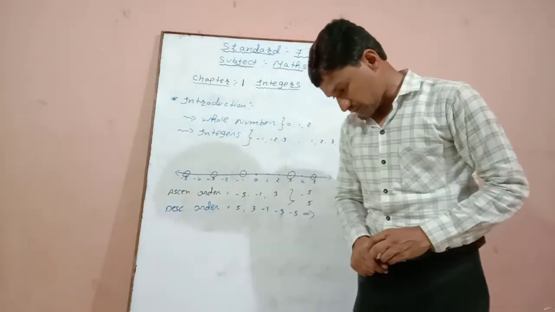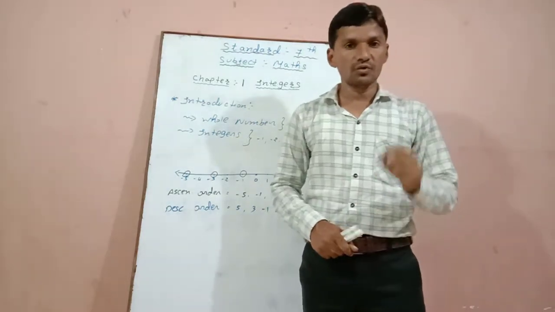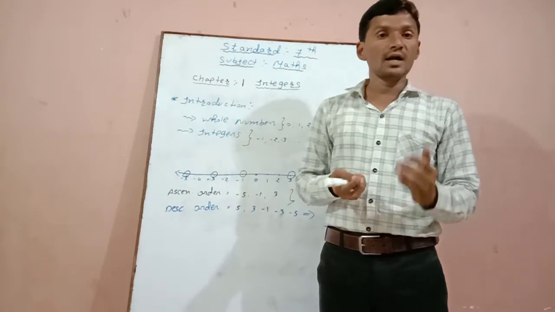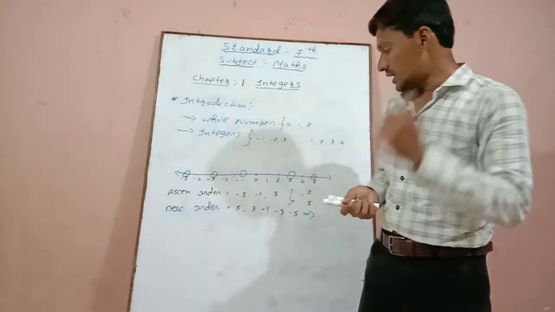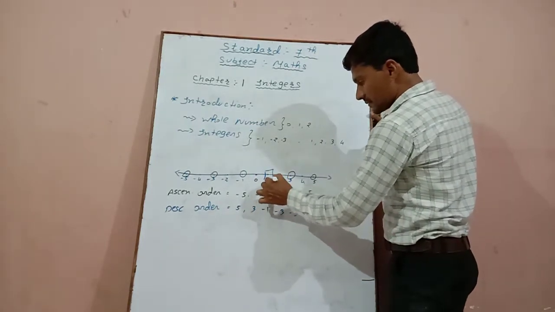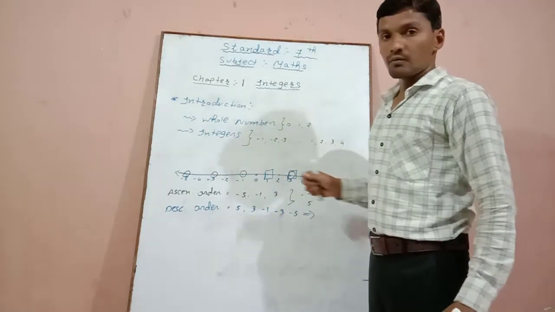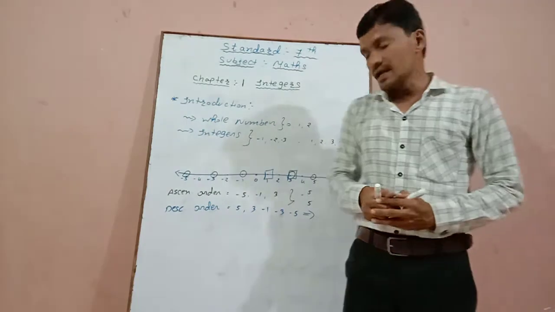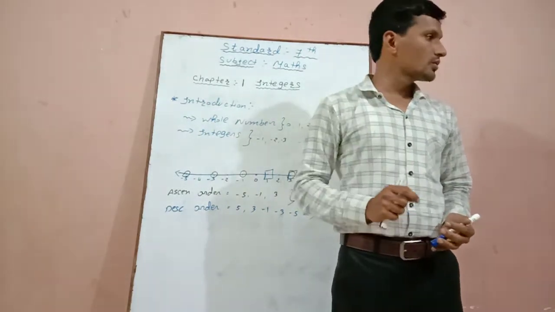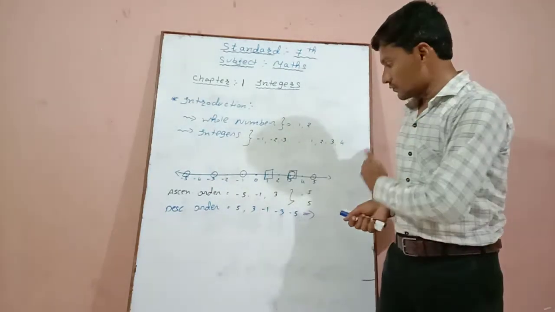So read the following statements. The first statement is: add a positive integer, we move to the right. First point, if we are adding a positive integer, then we are moving to the right. How? Let us see here. This is the positive number 1, and if we are adding 3 to it, what will be the result? 1 plus 3 is equal to 4.